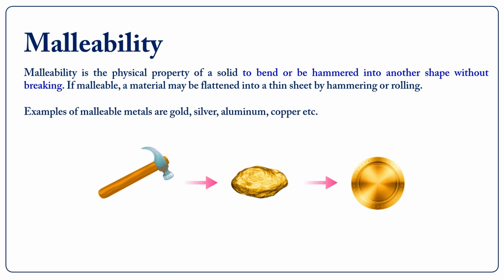Malleability. Malleability is the physical property of a solid to bend or be hammered into another shape without breaking. If malleable, a material may be flattened into a thin sheet by hammering or rolling. Examples of malleable metals are gold, silver, aluminum, copper, etc.